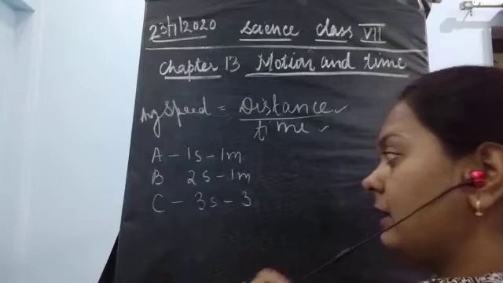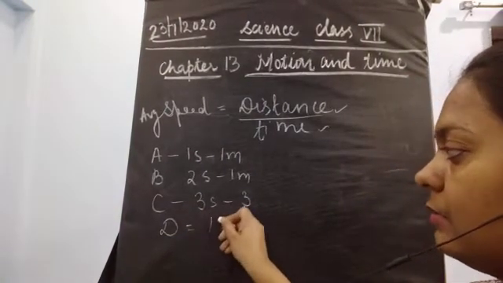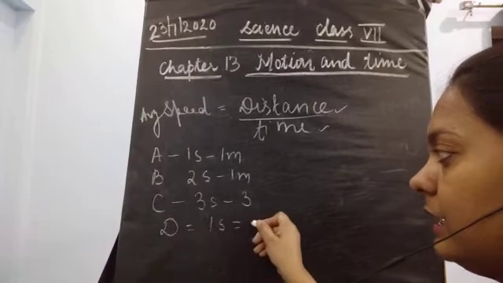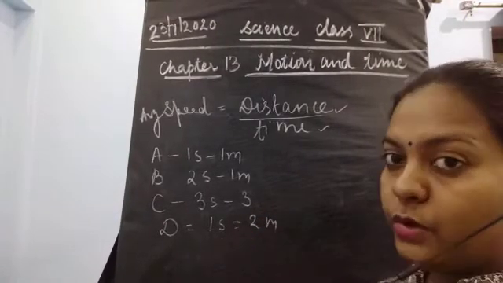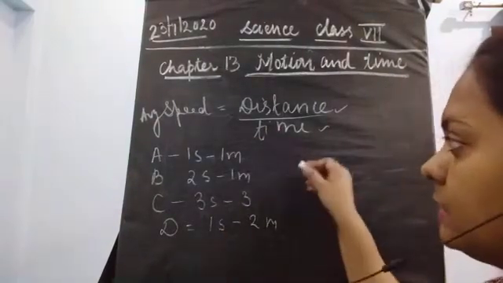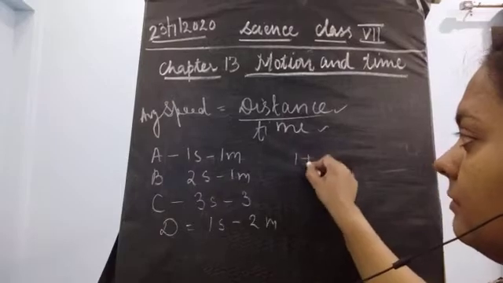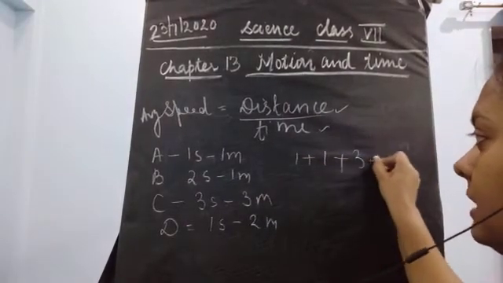And then D, in 1 second only, travels 2 meters. Now how are you going to calculate the speed? First we add up the distances given here: 1 plus 3 meters plus 2 meters.